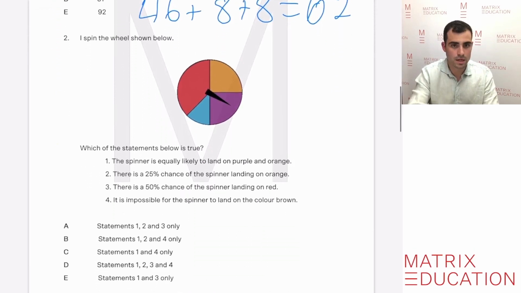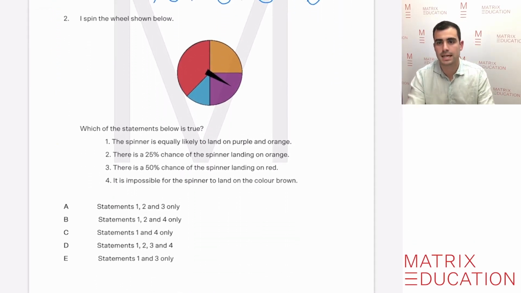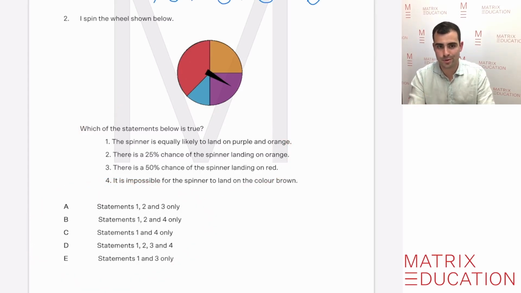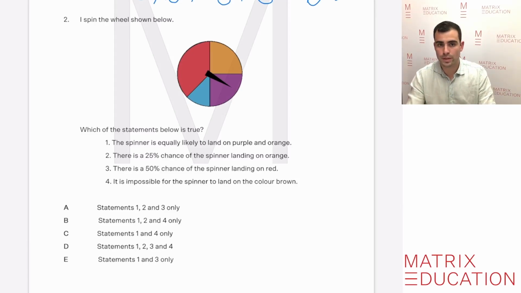Let's look at another question here, and this is very common in both the OC and selective tests, where you'll be asked a question and there'll be several statements like we can see here, and the multiple choice responses will ask you which statements are true. So this is very, very common. So the question reads, I spin the wheel shown below. Which of the statements below is true?